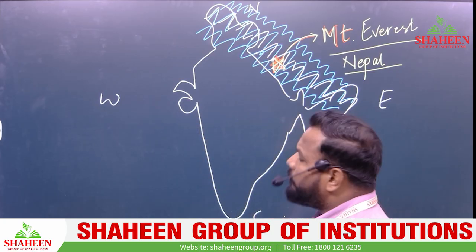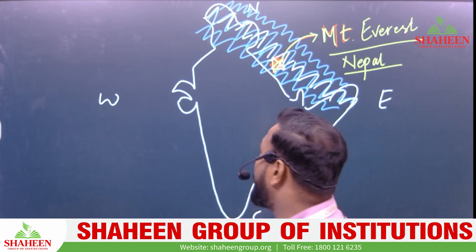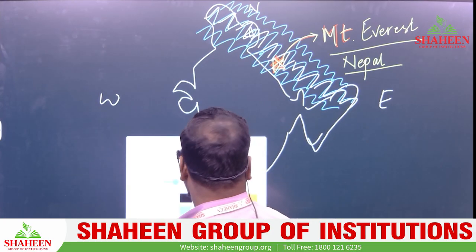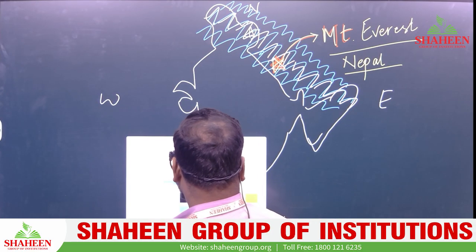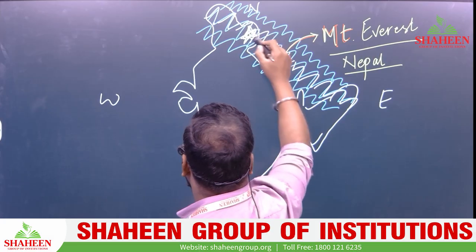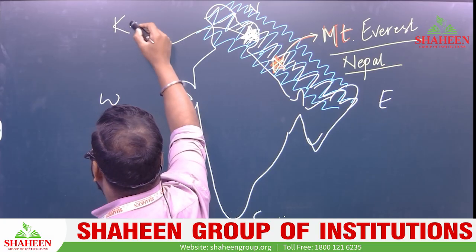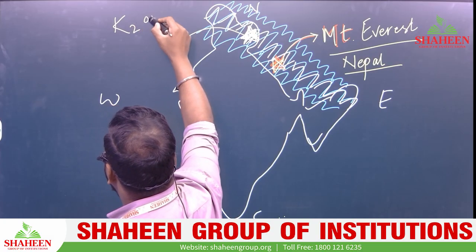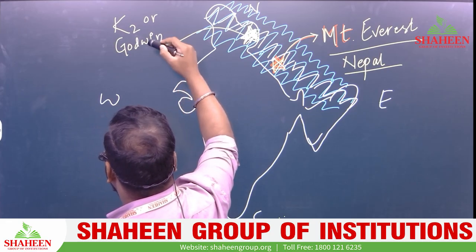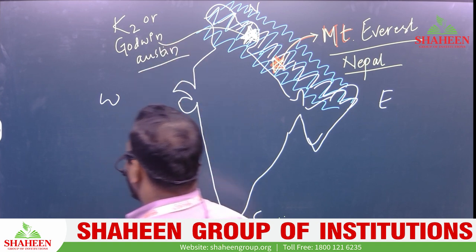Then, when it comes to India's highest peak, it is K2 or Godwin Austen. It is here, K2, or it is also called as Godwin Austen.